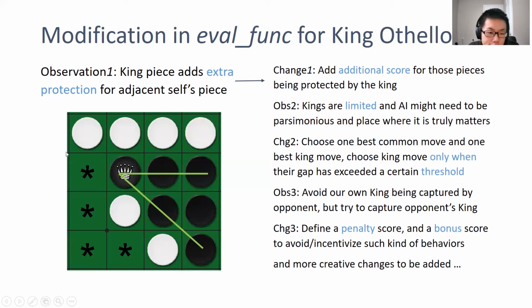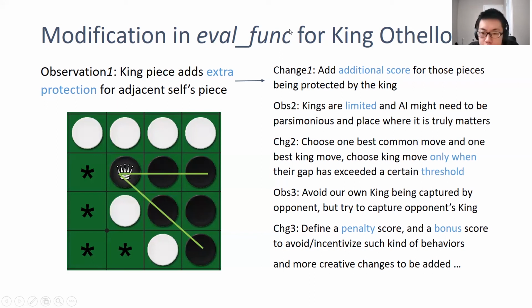For example, we can see in this graph, when the black king is placed here, the adjacent black pieces in this line and this line are less vulnerable to white's attack. So we want to encourage this, to protect as many of its own pieces as possible. So we added an additional score, the piece value positional score, of this one, this one, this one, this one, and all the ones that protect, again to encourage this protection behavior.